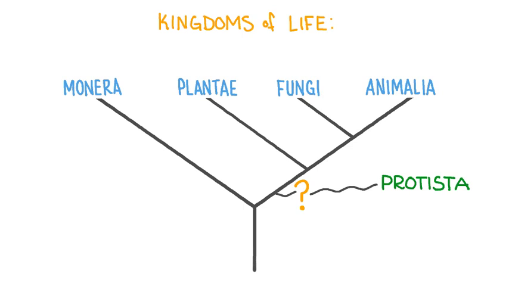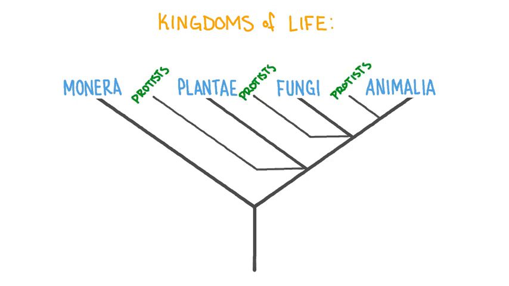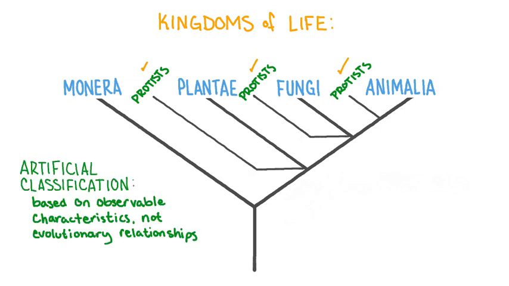The Protist kingdom, or kingdom Protista, was first proposed in the 19th century to include microscopic organisms that were neither plants nor animals. The Protist kingdom is not a phylogenetic classification. Many of these organisms are more closely genetically related to multicellular organisms in other kingdoms than they are to each other. The Protist kingdom is probably the most controversial kingdom in modern taxonomy because it relies completely on artificial classification, as opposed to classification by genetic relationships.